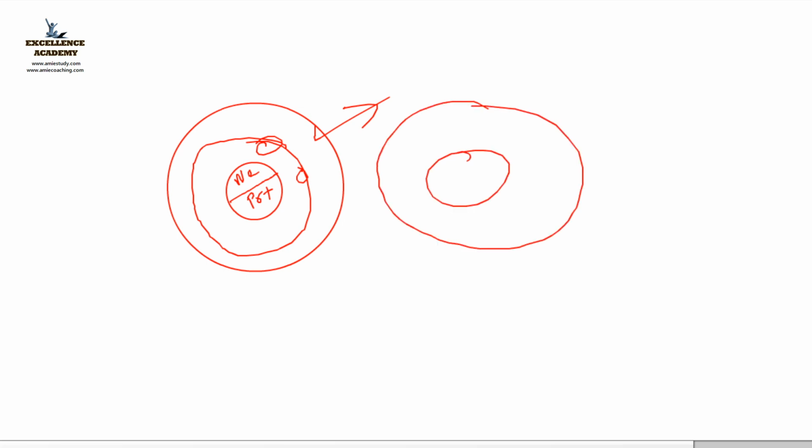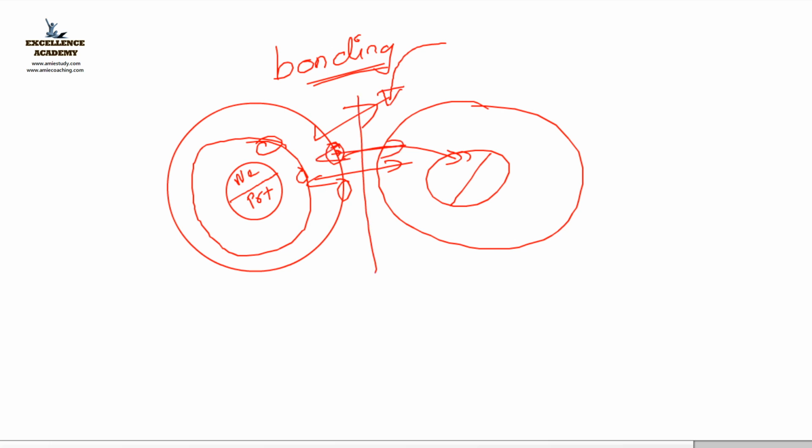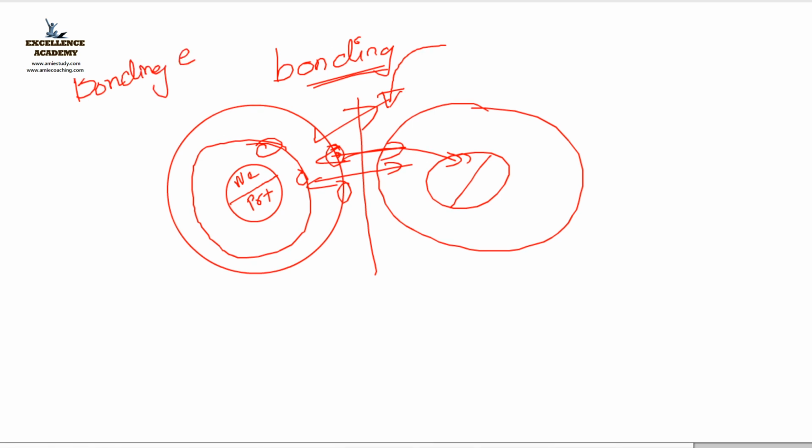These two atoms are held together by means of a certain process called bonding, that is, by means of electrostatic forces. The outermost electron is attracted by or shared with the nucleus of another atom, and hence they form a bond. After bonding, some energy is required to break it. That is called bonding energy. Energy required to break a bond is called bonding energy.